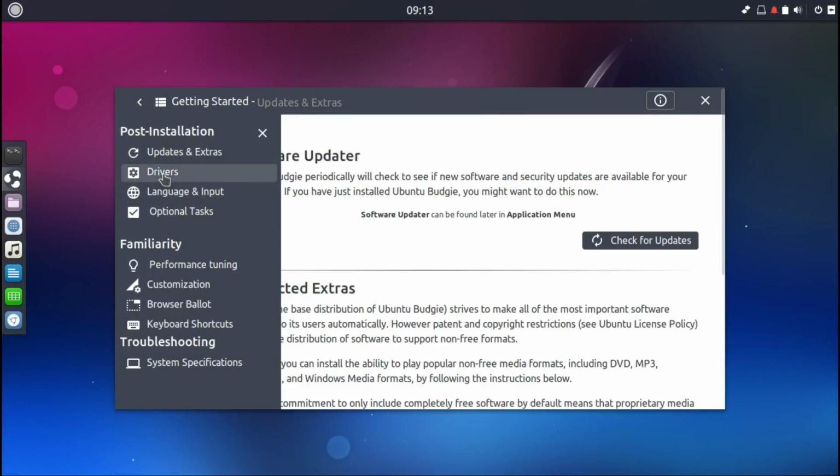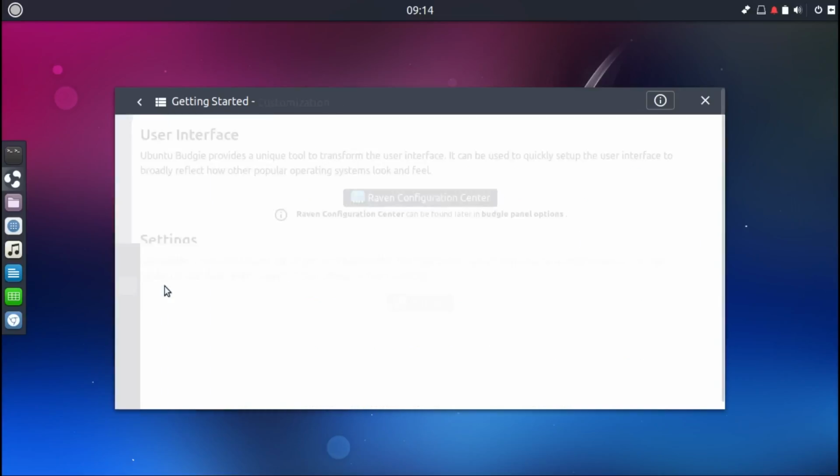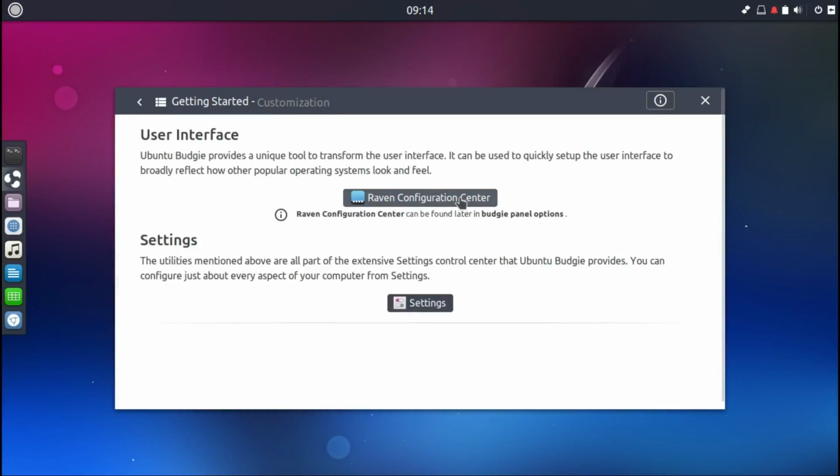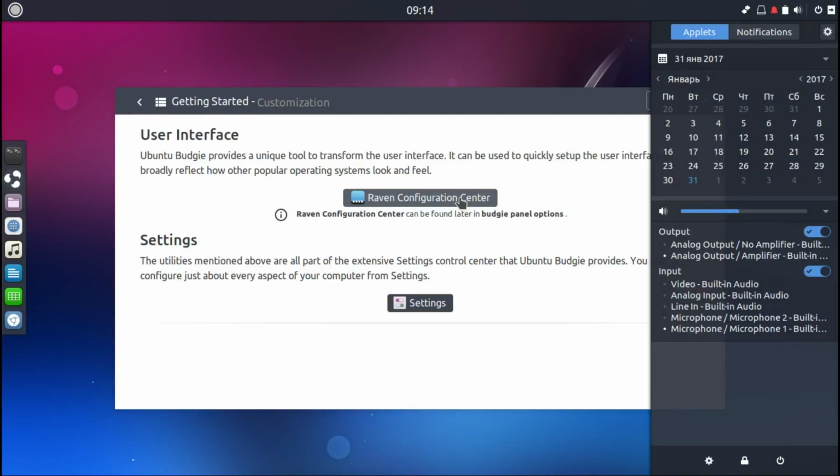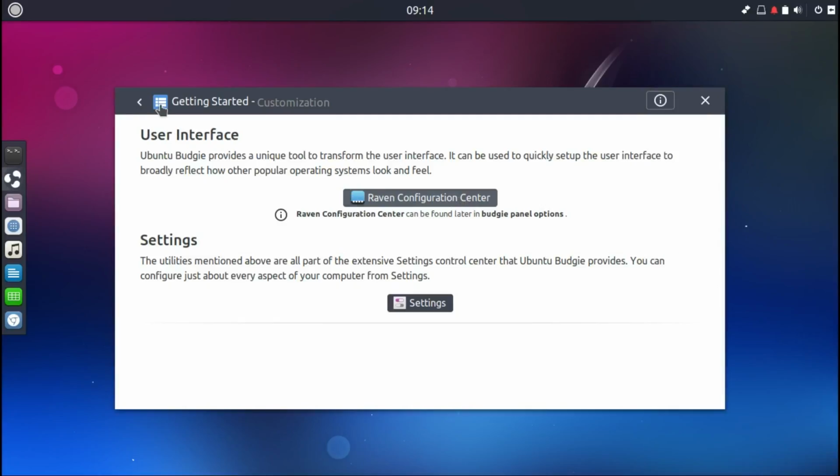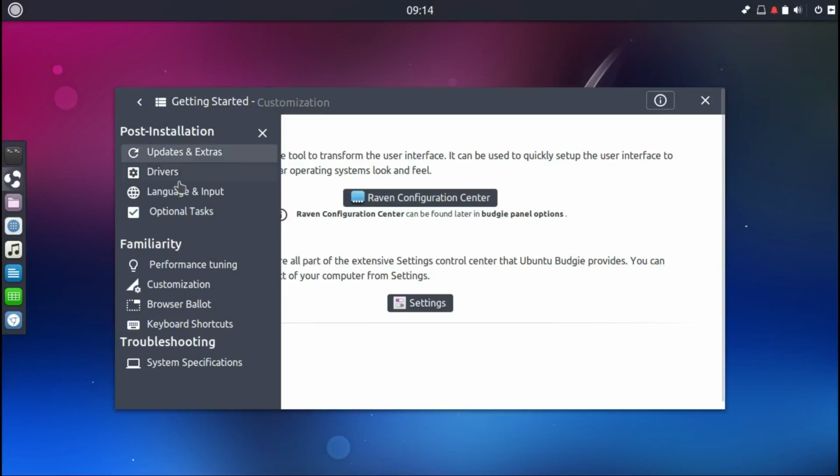Then you can go to drivers, language input, optional tasks, performance, customization. Let's have a look. Nice, eh? Settings. I love this menu notification screen on the left. System specifications.